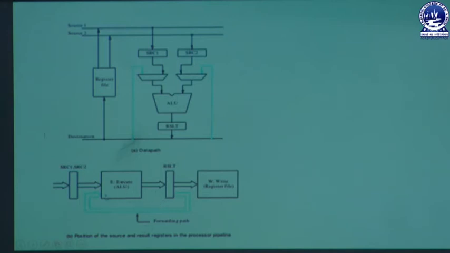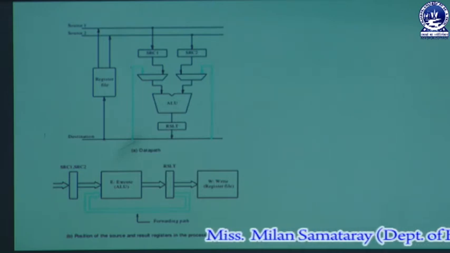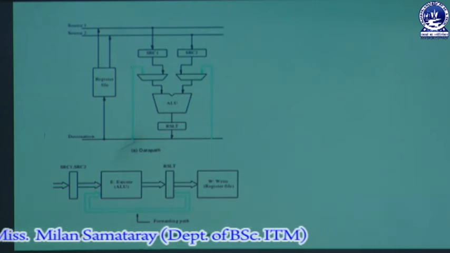That means after getting the source operands through the multiplexers, the execution unit or the ALU will perform the operation, and then it will load the result in a temporary register, let that be our RSLT, that is our result. Then from that result register the data is again forwarded to the ALU directly, and the ALU will use that result for doing the operation in the next instruction.